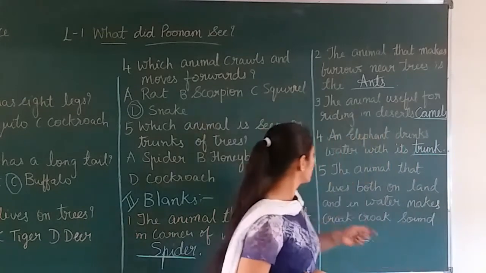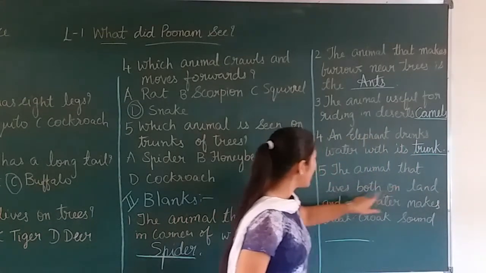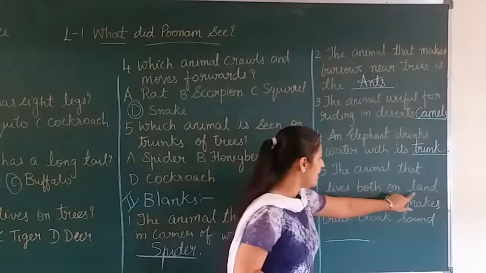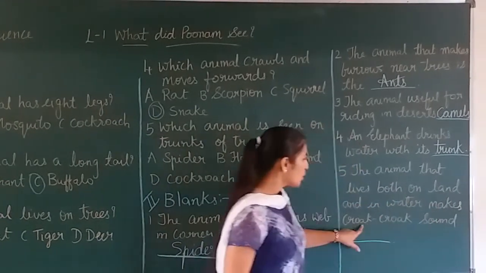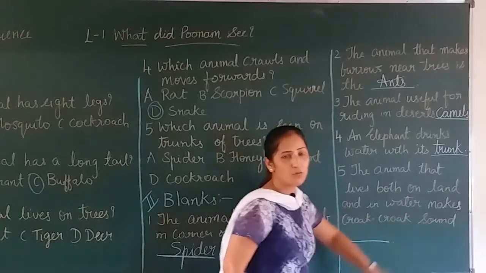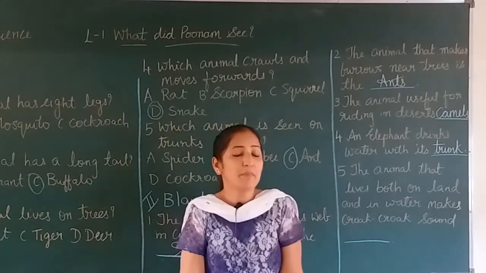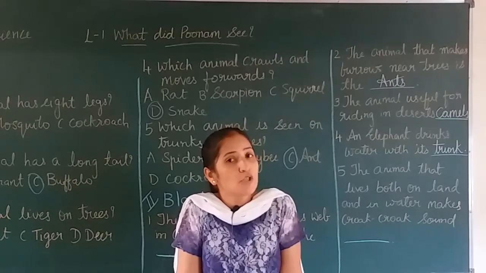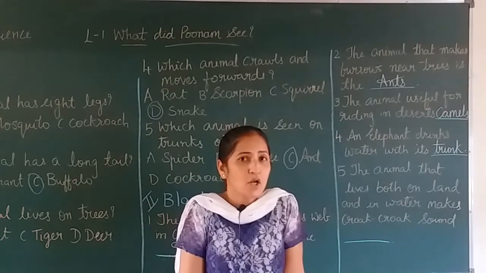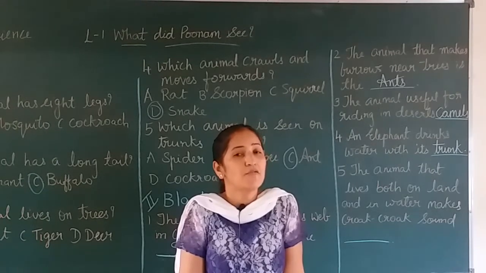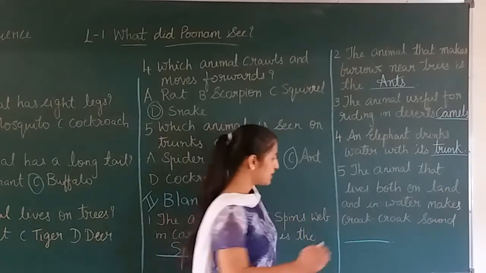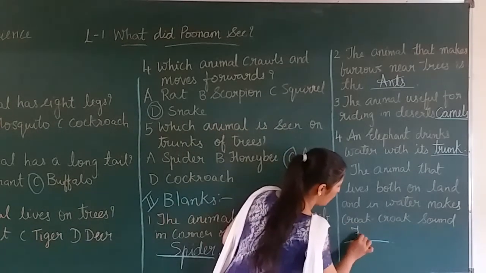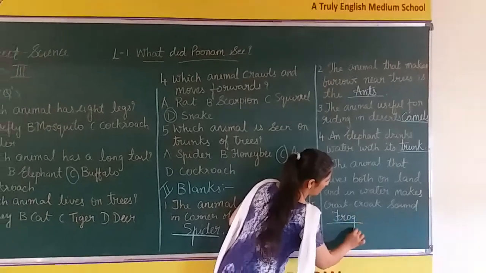Now, the animal that lives both on land and in water makes a croak croak sound. Which is the animal that makes the croak croak sound? We have gone through all the sounds of the animals. Croak croak. Yes, this is rainy season and we see many frogs making the croak croak sound. The answer is frog. Okay?